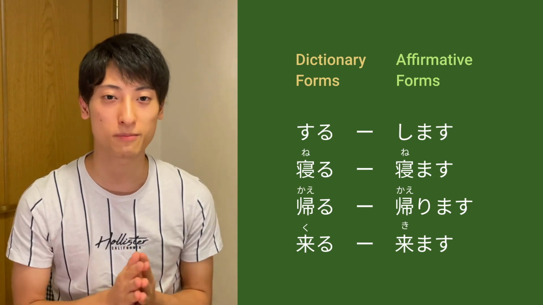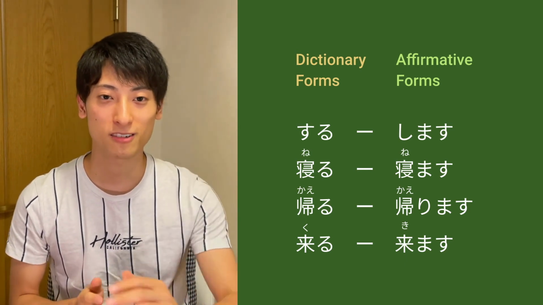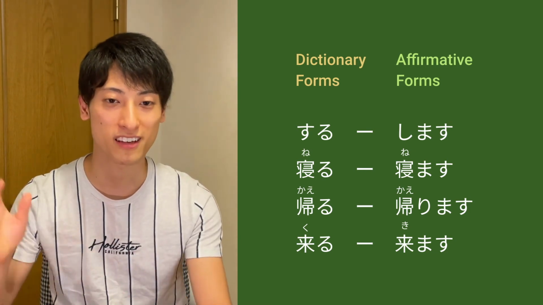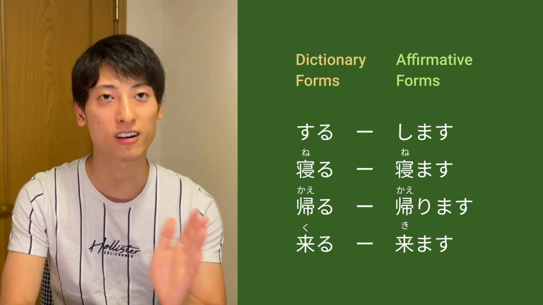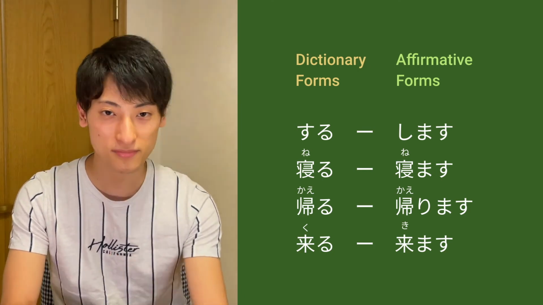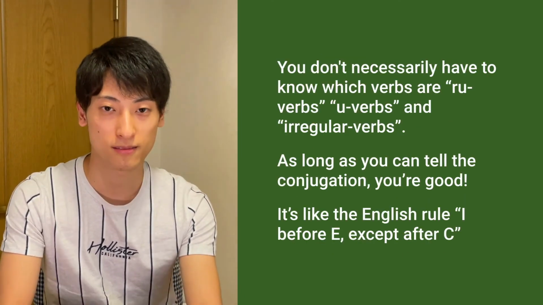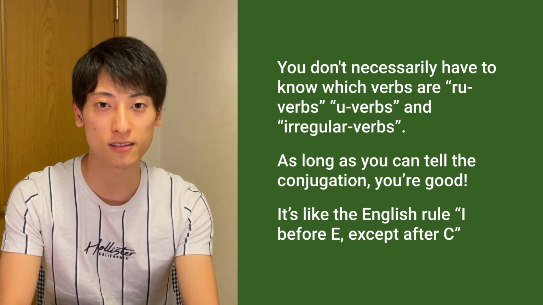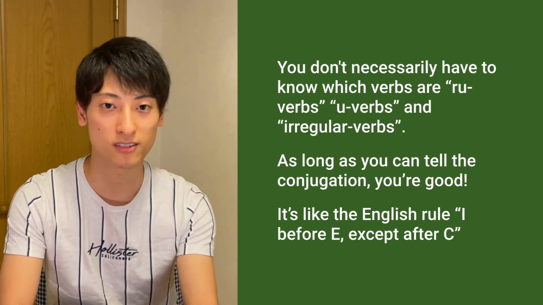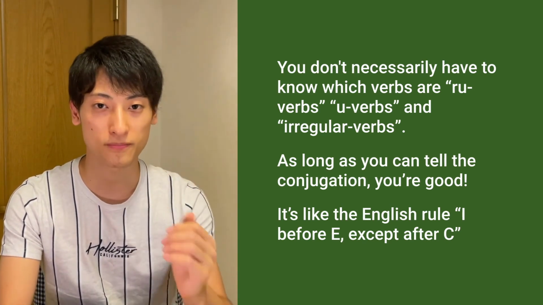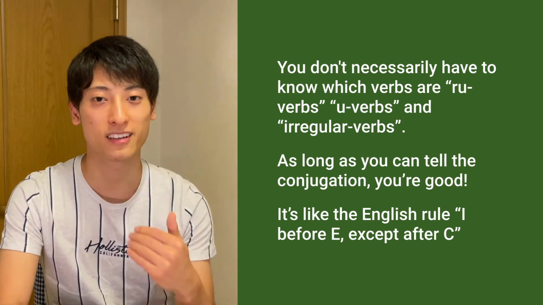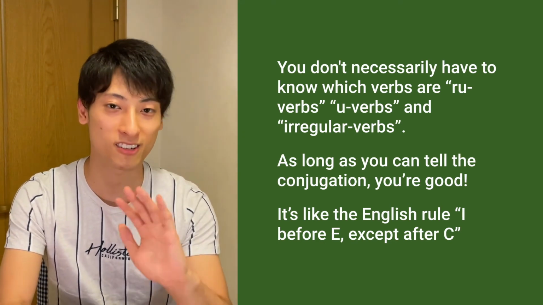So this is just my personal opinion, but especially how to conjugate U-verbs is kind of confusing and complicated. I just like to memorize it by the sound. You know, like kaeru, oh, kaerimasu. Nomu, nomimasu. Yomu, yomimasu. It's a lot more natural and efficient. So if you're having a hard time sorting verbs into those three and using the rule to conjugate them one by one, I just recommend you learn each one by the sound. Unless your Japanese teacher forces you to remember those three categories. As long as you can tell the conjugation, I think you're good.